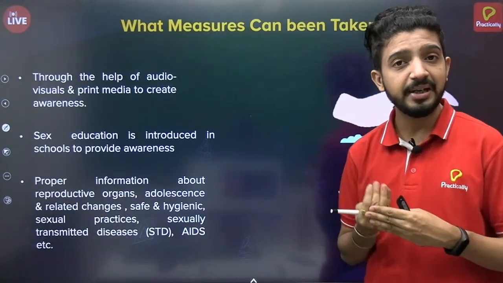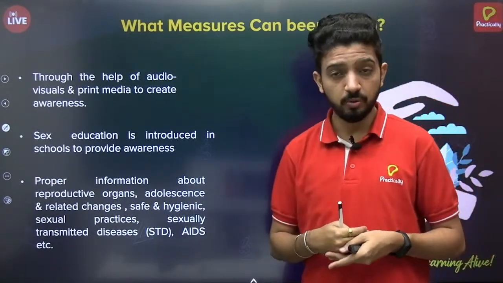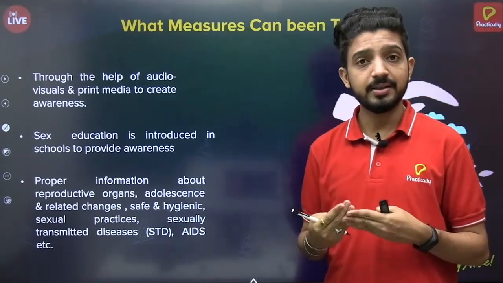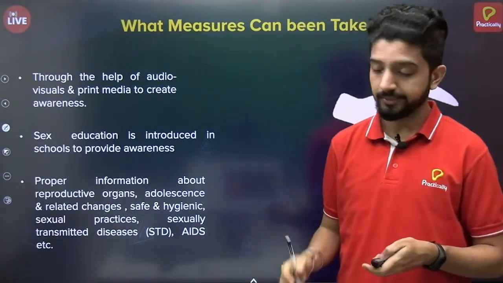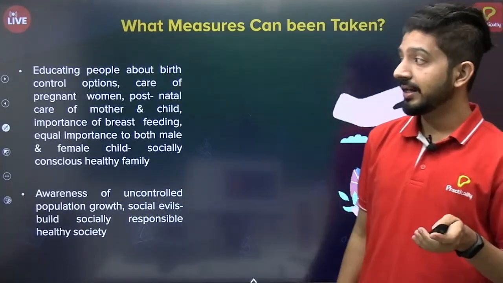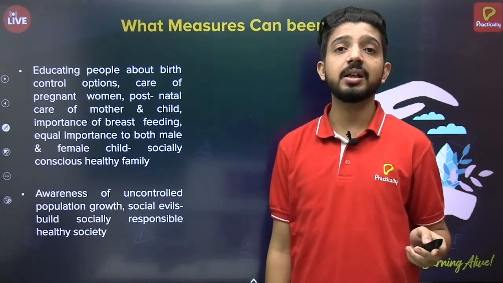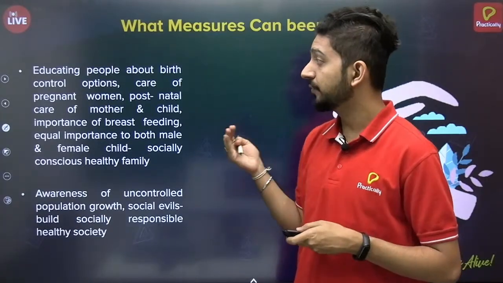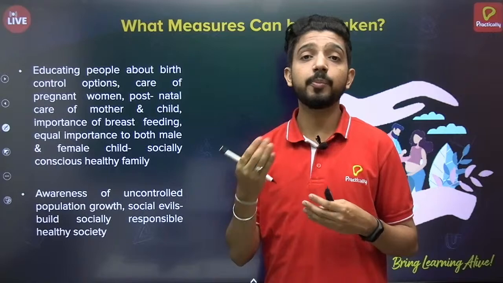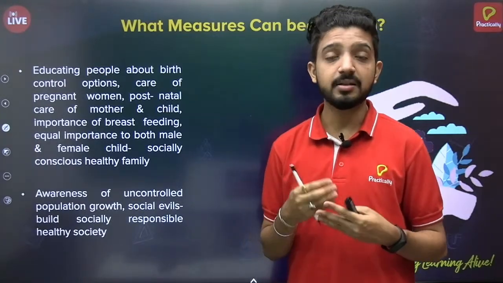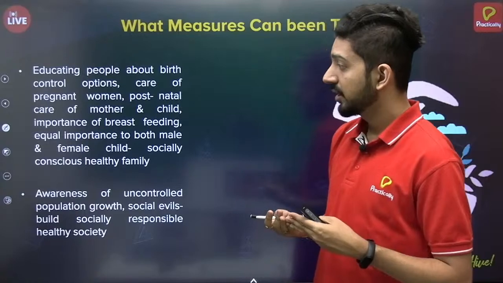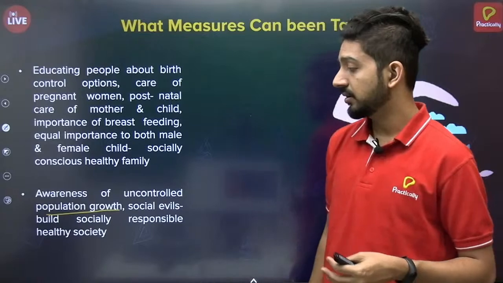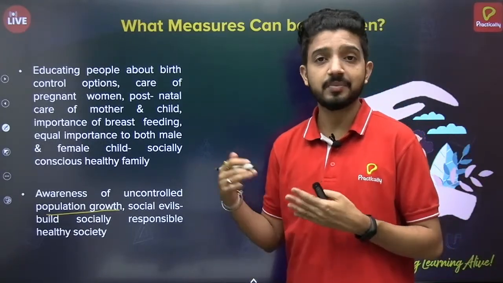It can be either media or sex education in schools, to get proper information about puberty, adolescence, reproductive organs, STDs, etc. And also educating people, especially those who do not have the means to get this knowledge, and especially pregnant women, about postnatal and prenatal care, that is during the pregnancy and the childbirth. Awareness of controlled population growth, that is family planning, also comes under this.